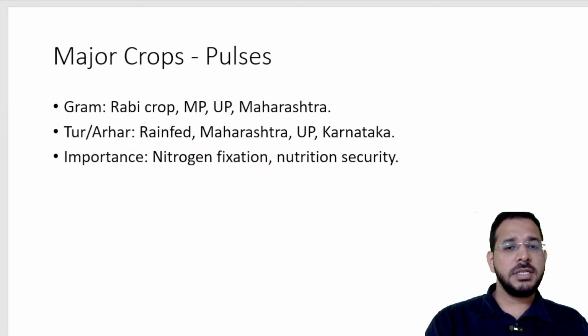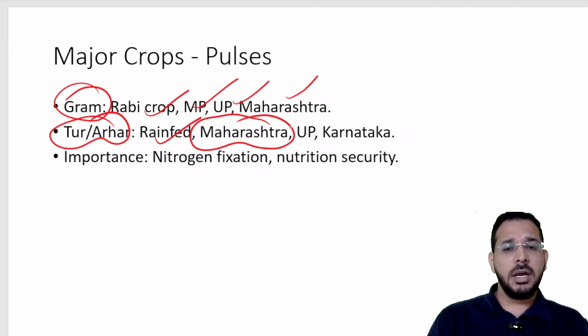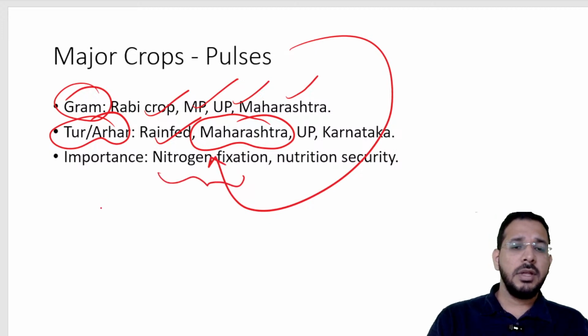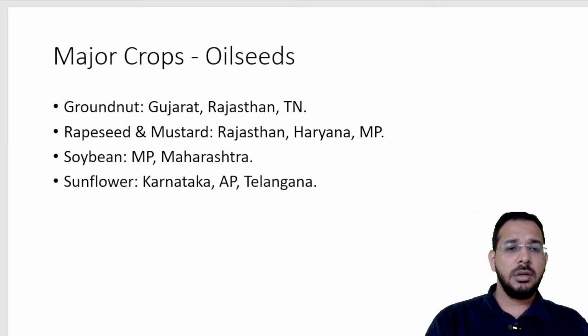In case of pulses, we have different types of pulses. Like gram, it is a rabi crop. MP, UP, Maharashtra are the top states. Tur dal is a rain-fed crop, and Maharashtra is the top producer. And pulses are important for nitrogen fixation because they have leguminous roots. They have root nodules in which we have bacteria which fix nitrogen.